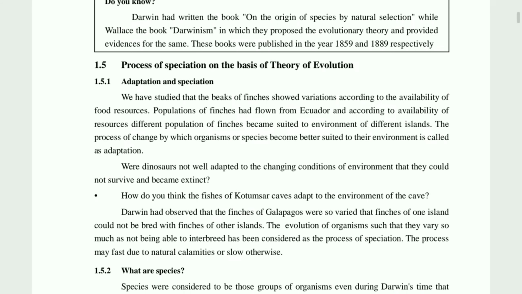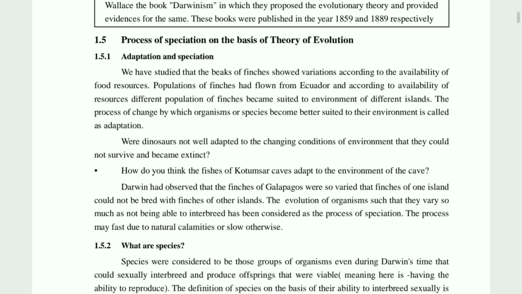Now we will see children, according to Darwin, he had written one book on natural selection and there he had concluded about Darwinism. He published the book in the year 1859 to 1889. During that time, we came to know about the evolution. Now some terminology is given as per the theory of evolution.